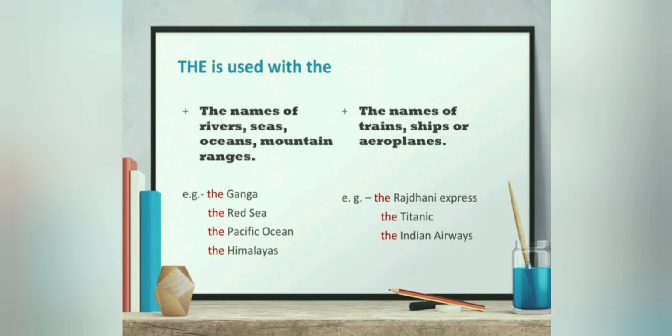The Red Sea. Again, the name of a sea, so we have used the Red Sea. The Pacific Ocean. Similarly, the Himalayas. That means a mountain range, so we have used "the". Next comes "the" in front of the names of trains, ships, or aeroplanes. For example, Rajdhani Express is the name of a train, so we have used "the" in front of it. Similarly, the Titanic, and Indian Airways, the name of an airways, so the Indian Airways.